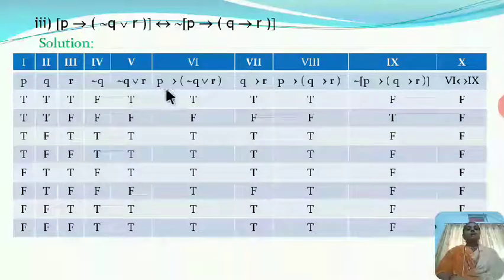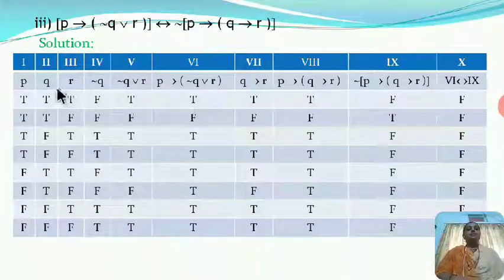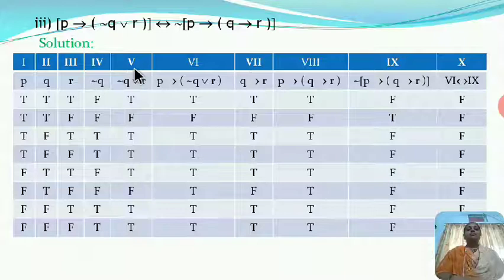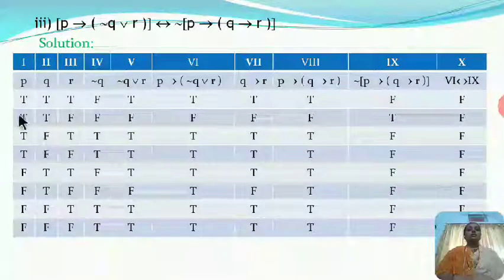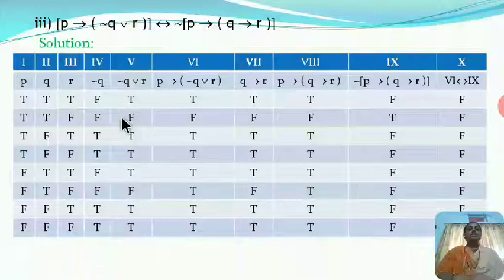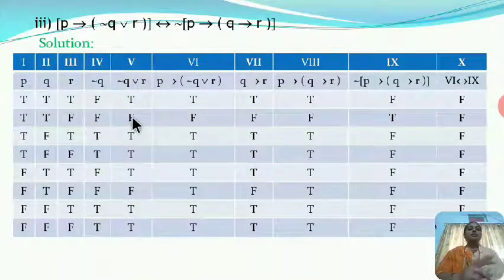Now P implies negation Q or R, means implication of first and fifth column. The implication is false when first statement is true and second statement is false. So here T implies T, T; T implies F, means here first statement is true and the second statement is false.